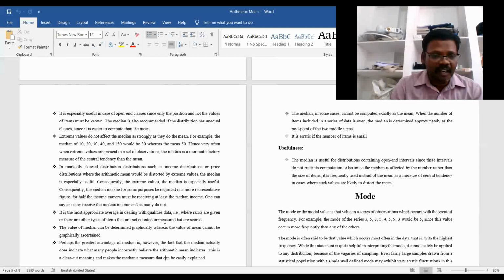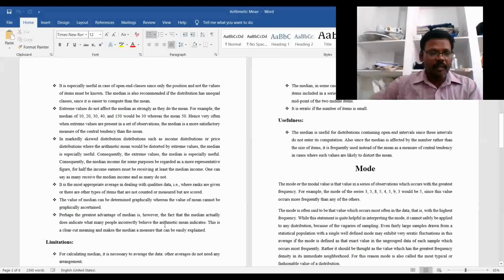Half of the income earners must be receiving at least the median income. The median is also the most appropriate average in dealing with qualitative data, where ranks are given, or where the items are not counted or measured but scored.